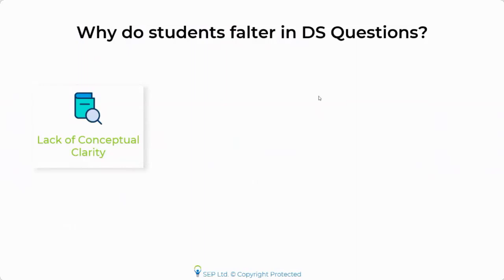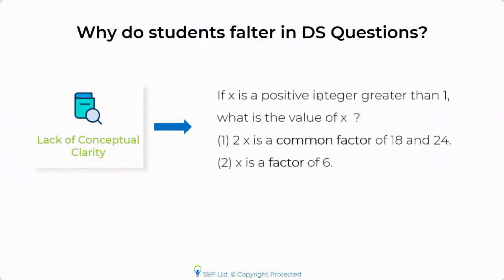By the way, this lack of conceptual clarity is a universal reason. It could be a problem for both data sufficiency questions as well as problem solving questions. So just to clarify, just because I'm saying lack of conceptual clarity here, that doesn't mean you don't need it in PS. You need it in PS also. Now, what do I mean by lack of conceptual clarity? It's pretty simple to understand, right? I don't know the concept, so I'm not able to solve it. And I've given an example here.